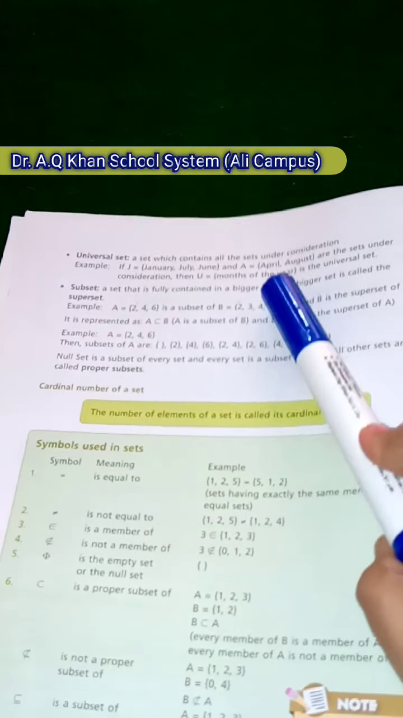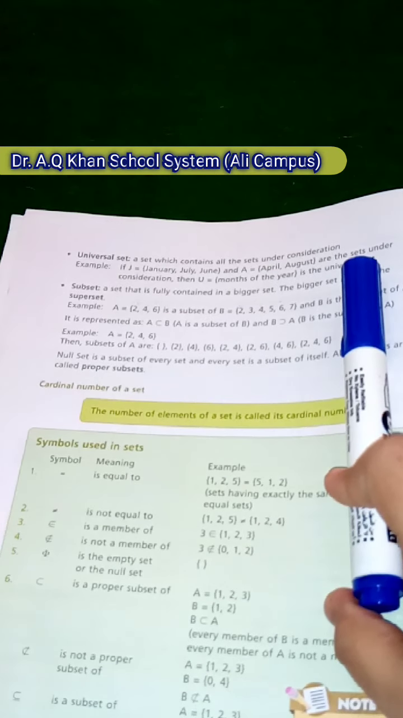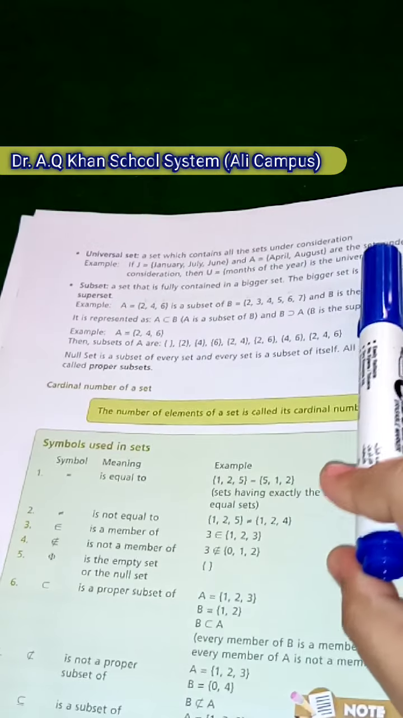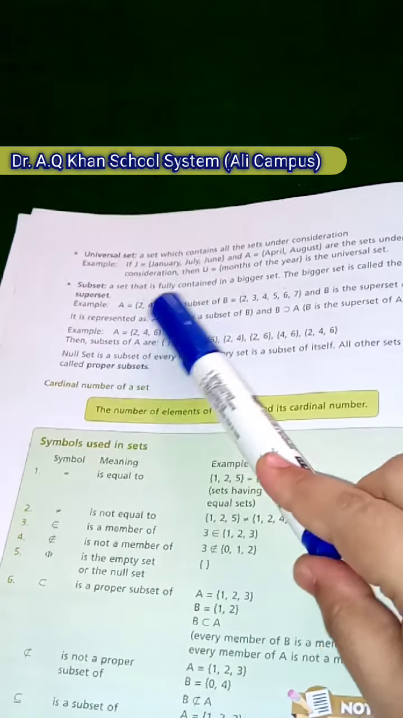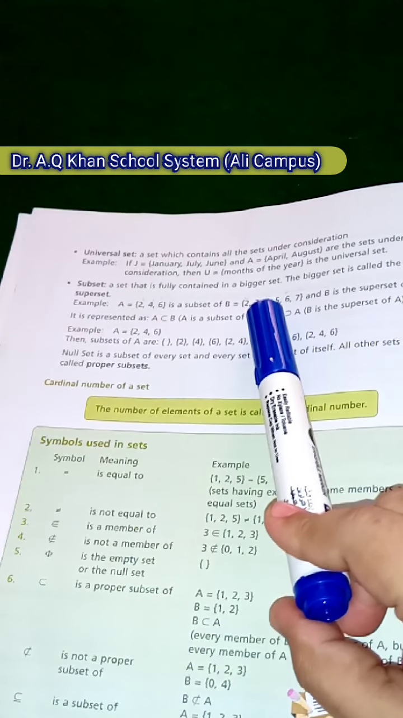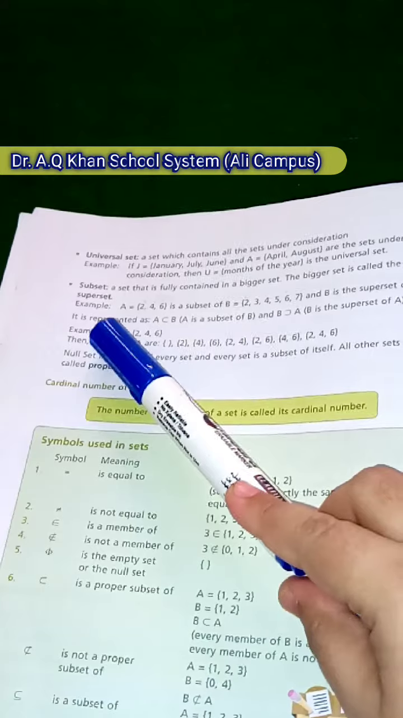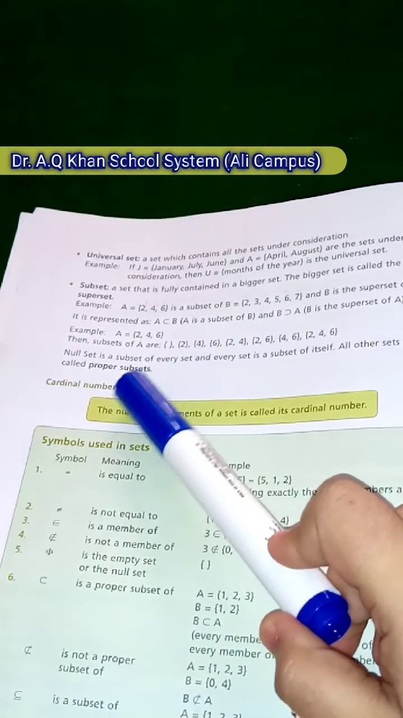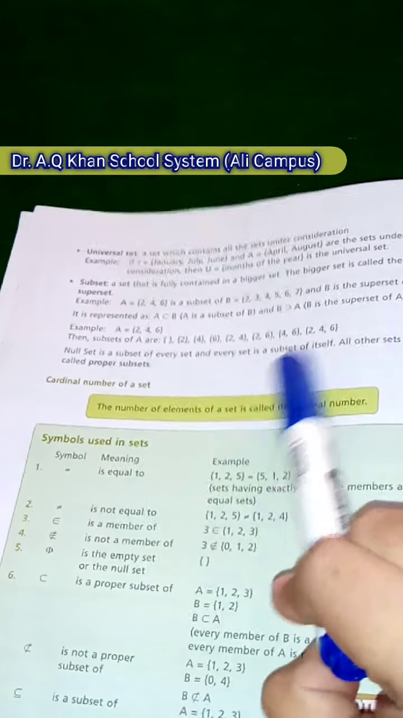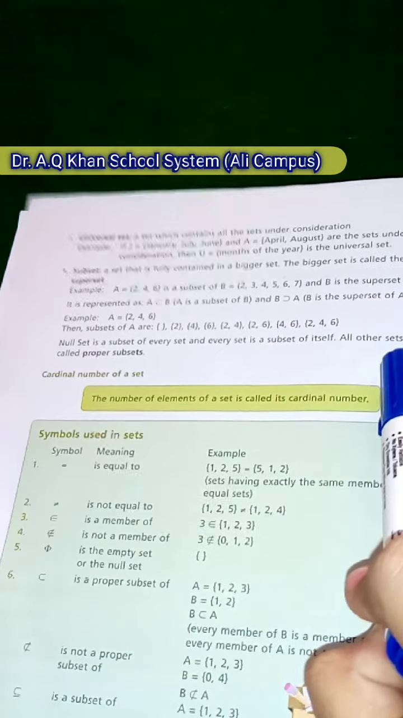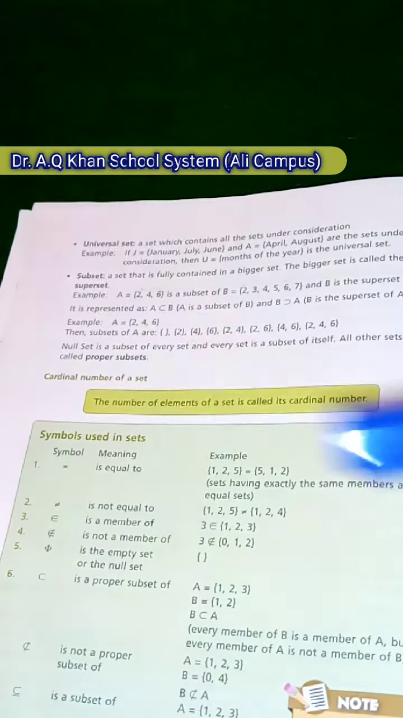Universal set is the set which contains all the sets under consideration. Subset is a set that is fully contained in a bigger set. The bigger set is called the superset. Null set is a subset of every set, and every set is a subset of itself. All other sets are proper subsets.